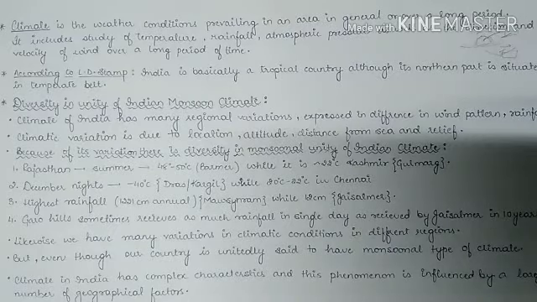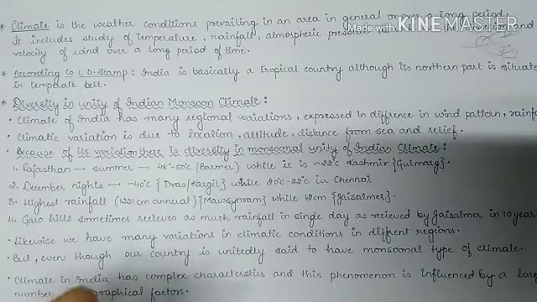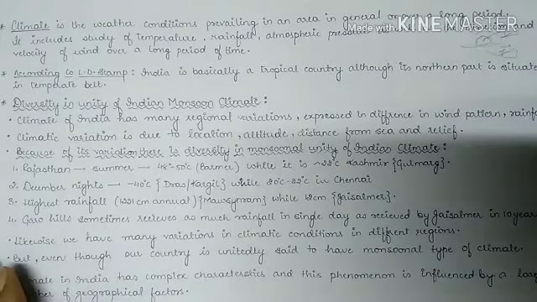Now the climatic variations that occur are due to the location of the region, altitude of the region, its distance from the sea, and the relief features. We have broad, vast types of relief features in our country. So all these relief features also influence the climatic condition in one way or another.